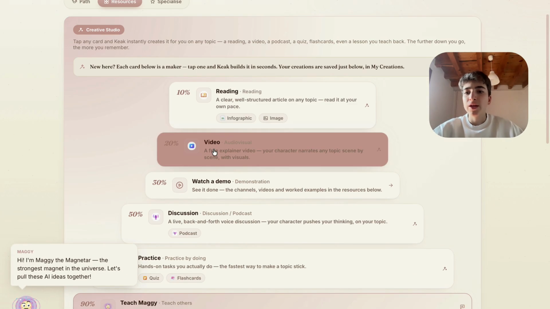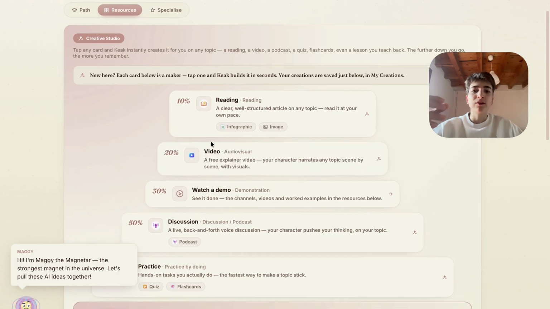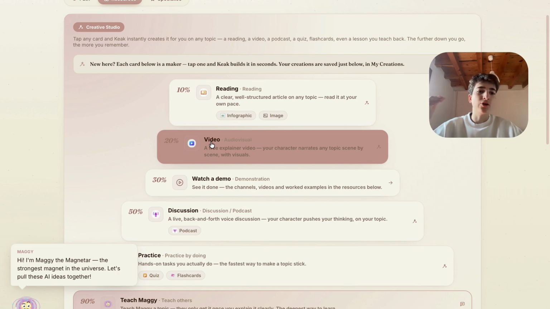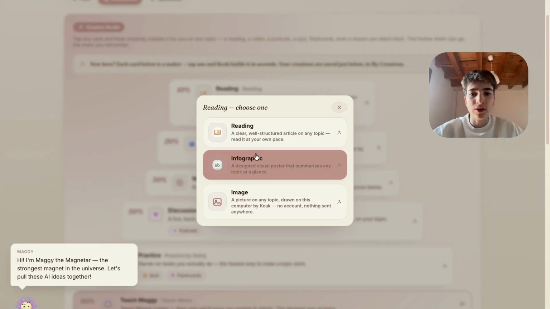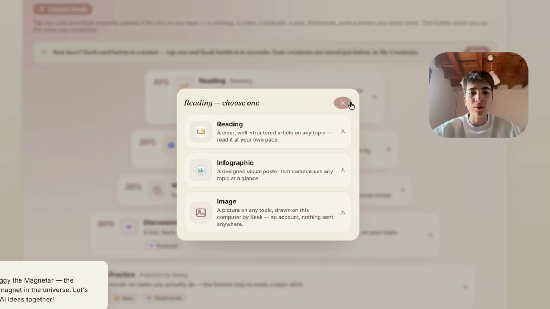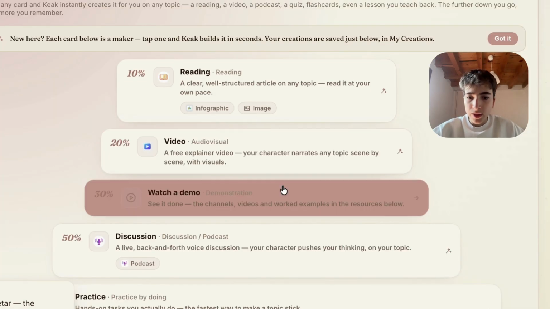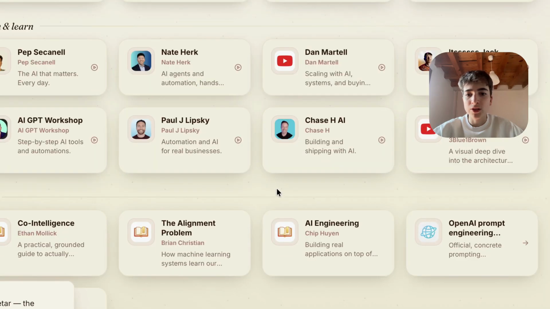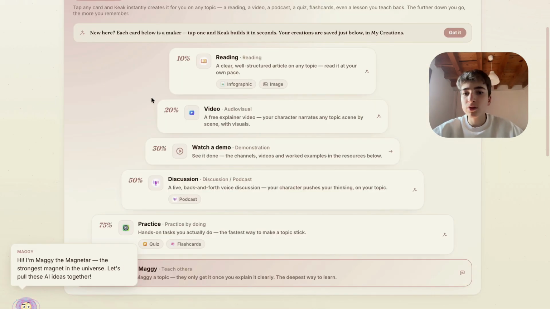Resources, that it's like the learning pyramid that you might have heard of, that it's like how well you learn until you start learning everything. So the 10% is your reading, so you can choose to create something about reading, an infographic or an image. The 20% you can create a video. The 30% you can watch a demo from these YouTube channels or YouTube videos.